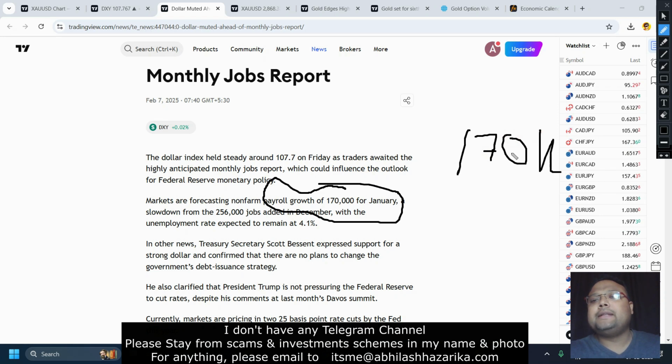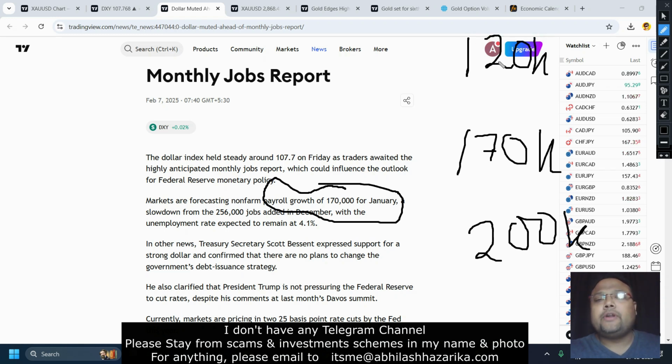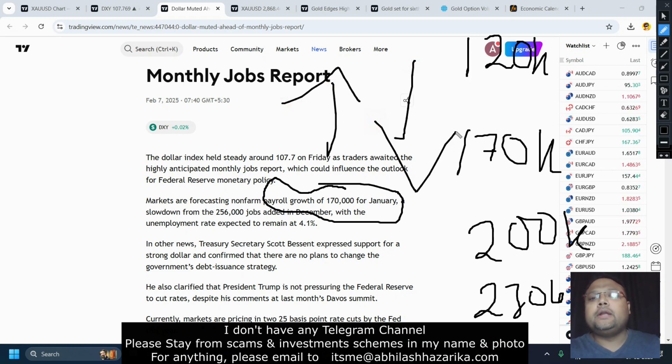For example, market is expecting 170K jobs. If the number is, let's say, around 200K jobs, or let's say the number is 120K jobs, then you will see a trending market. For example, the number comes around 110K, 120K, then you will see that dollar is dropping, DXY going down, gold going up. Market is expecting 170K jobs. If the number is around 200K, or let's say 230K, then there's a huge difference between the actual number and the expected number. Then you will see dollar going up, gold going down. So whenever there's a big difference, then you can expect a trending market.